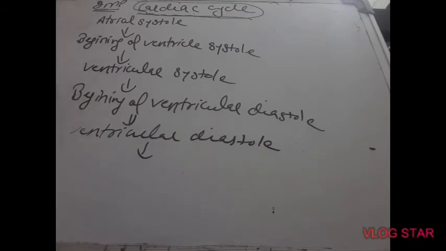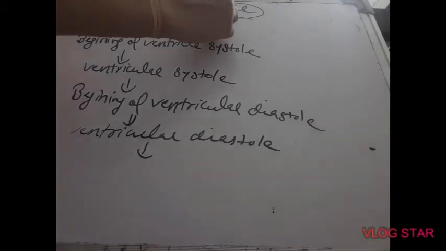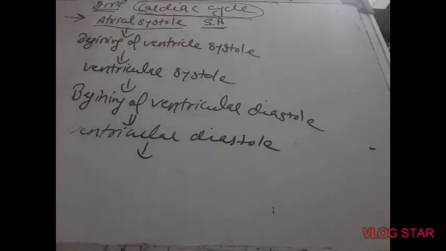Let us study the cardiac cycle in detail. What does the cardiac cycle consist of? It consists of 5 phases. Let us begin with the first, atrial systole. When do the atria undergo the systolic phase? When the SA node generates a wave of contraction.